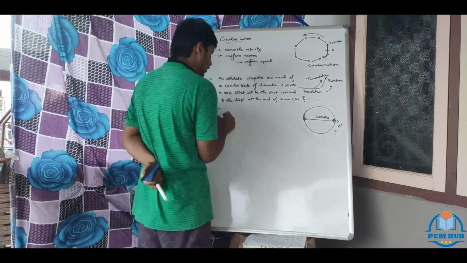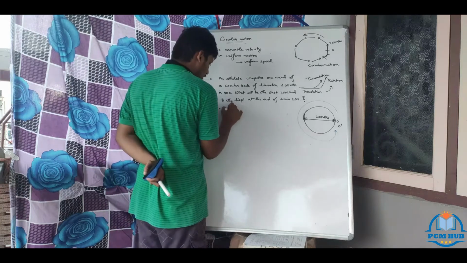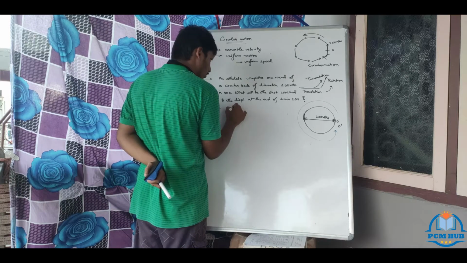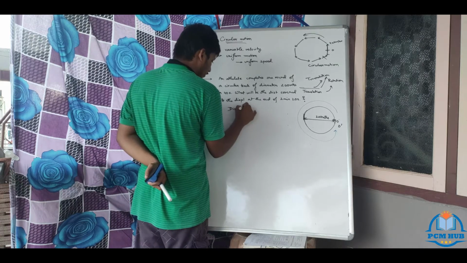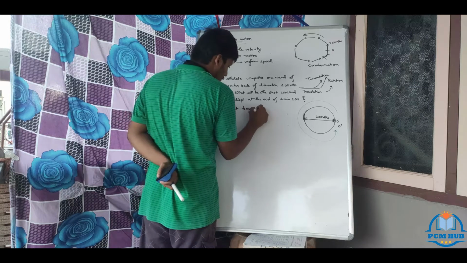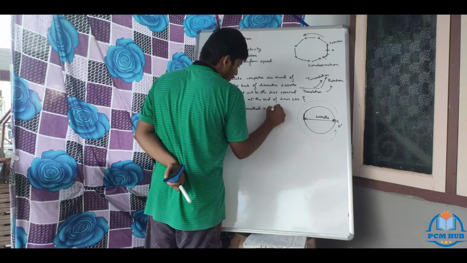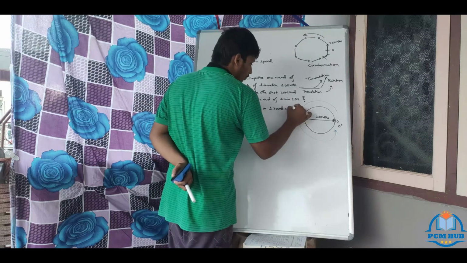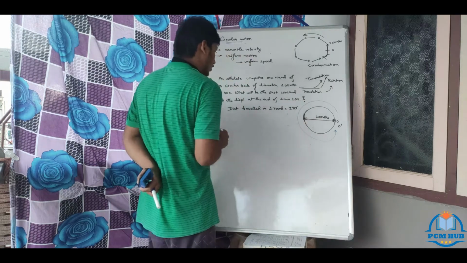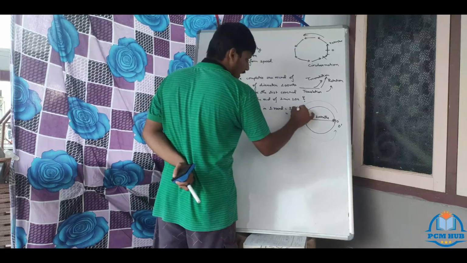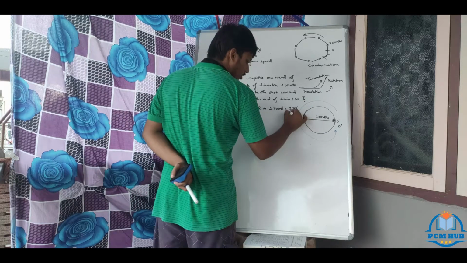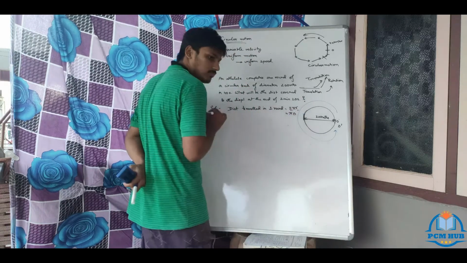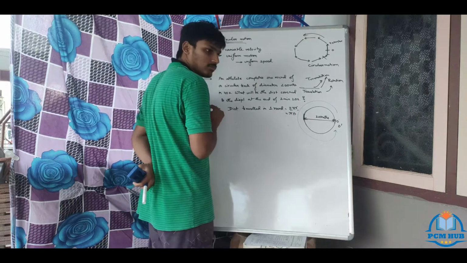First, the distance traveled in one round: how much? 2 pi r. Or you can write pi into 2r equals d, so you can write pi d. You don't know?